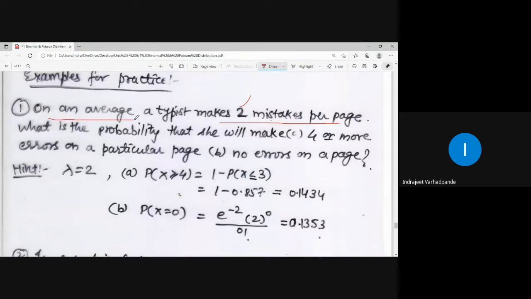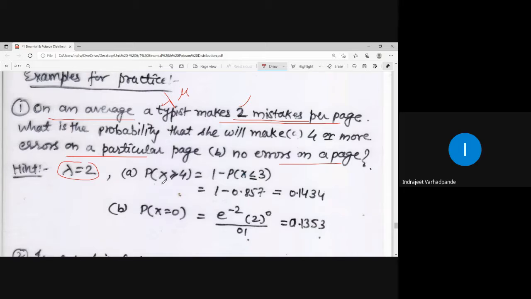On an average means lambda, which is mu. It makes how many mistakes per page? 2 mistakes. What is the probability that she will make 4 or more errors on a particular page? Now lambda is on an average. Average is nothing but mu. Mu is nothing but lambda, which is 2. 4 or more errors.